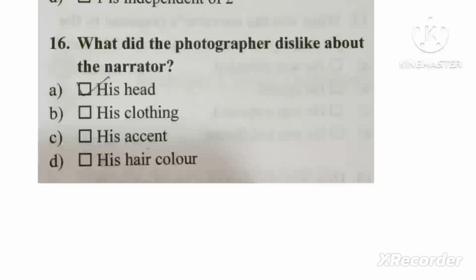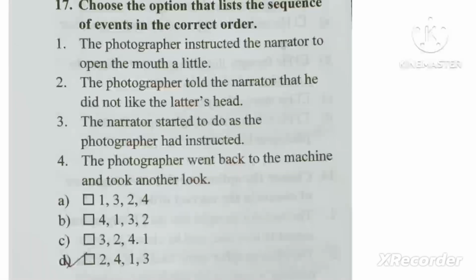Okay. So next question says, what did the photographer dislike about the narrator? So his head. Question number 17 also belongs to the sequence of events. Answer I'm sharing here. D will be answer 2413. You read yourself and just get to know.